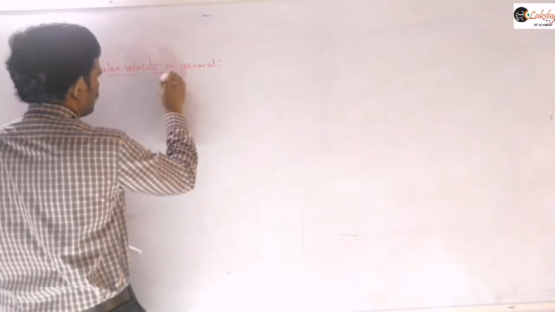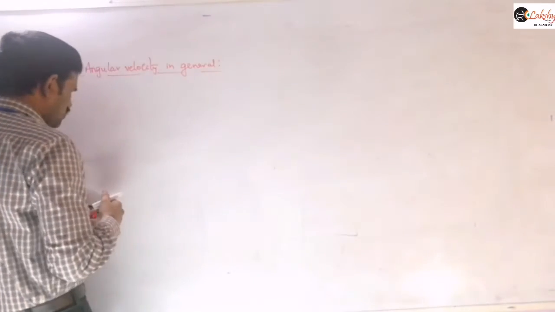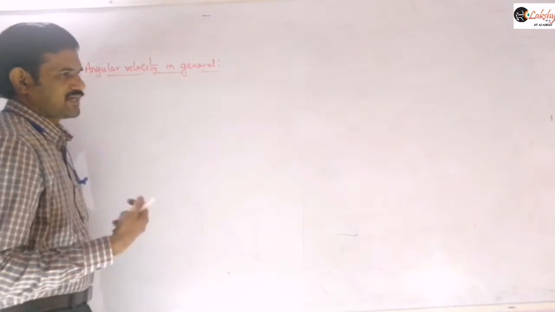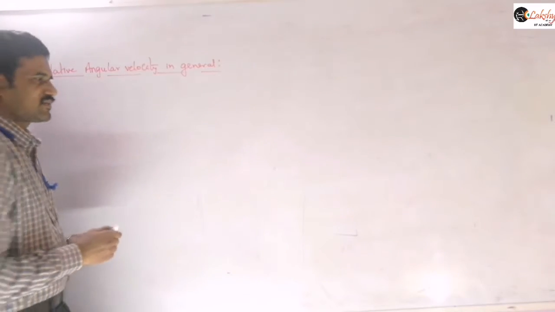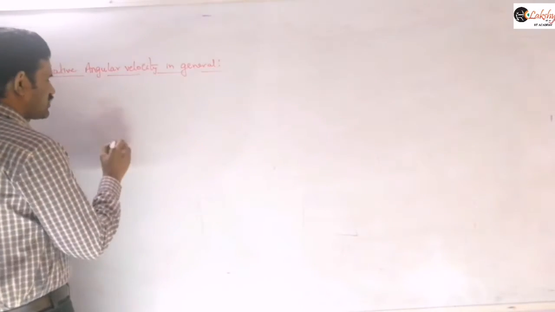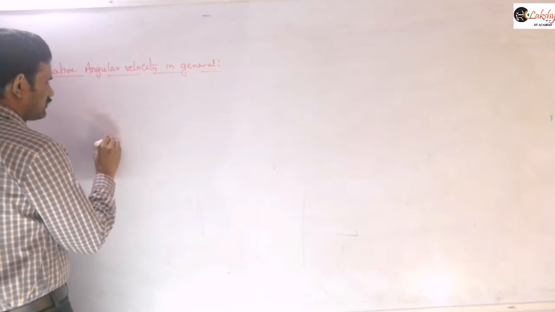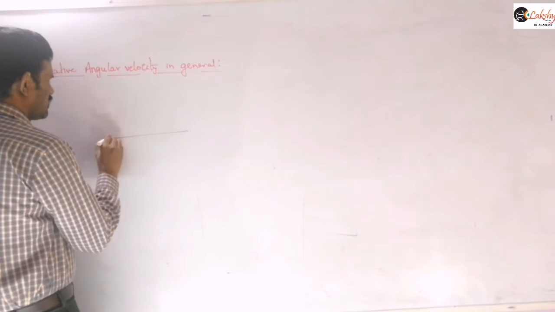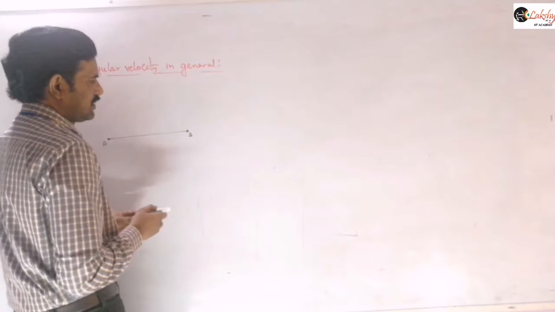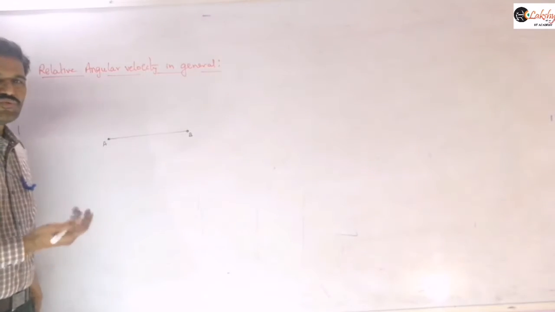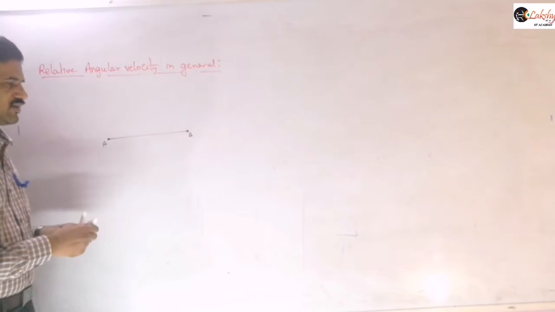Relative angular velocity in general. So instead of this observant particle, I am taking two particles, for example. Now these two particles are here. This is point A and this is point B, right?